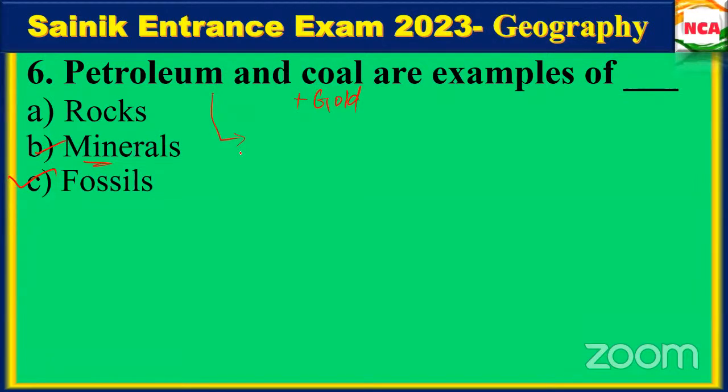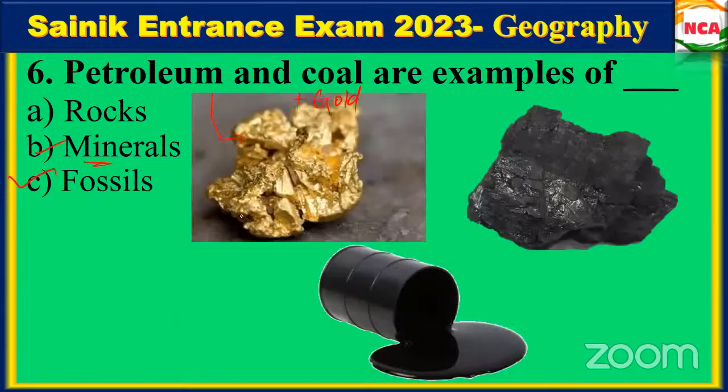An inorganic solid with a definite chemical composition and a crystalline structure. These are available in the Earth's crust itself. We have metallic minerals and non-metallic minerals as well. You will be studying that in detail in science. So if we add gold to it, it will become minerals. Another name for petroleum is mineral oil also. Is that clear? Shall we move on to the next one?